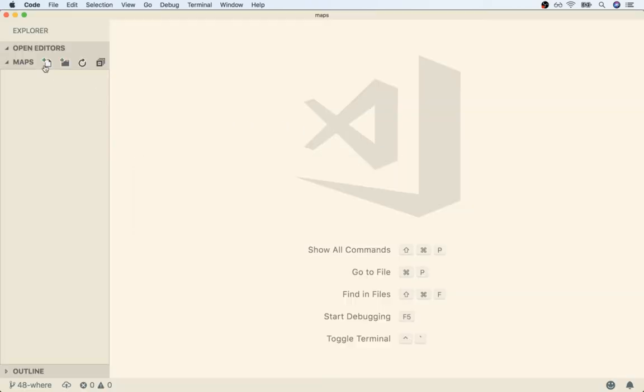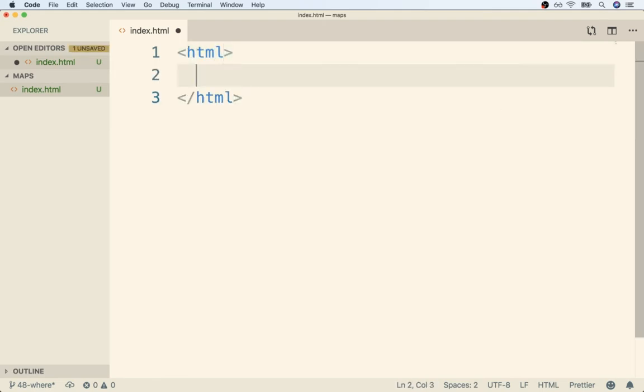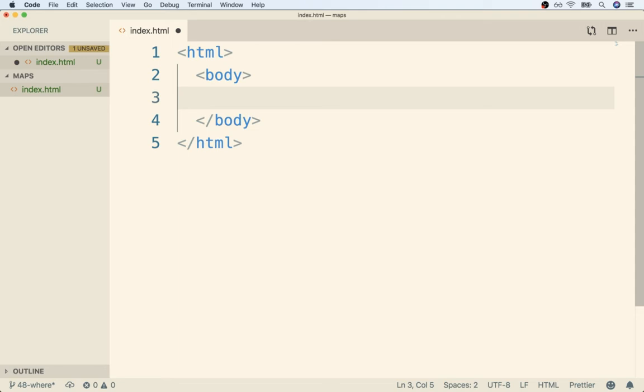Back inside my editor, I'm going to create a new file called index.html. And then inside of here, we're going to put down some very, very basic HTML. I'm going to put in an HTML tag. I'll put a body inside there. And then inside there, I'll put in a script tag with a source of /src/index.ts. And I'll close off that script tag like so.